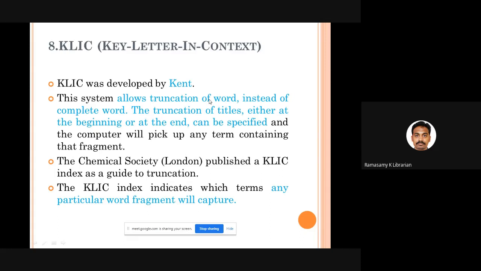And outline of can be removed. The emperor's new clothes: the can be removed. So you can decide which words can be truncated or removed so that the indexing of the remaining words can be prepared automatically in the shunting process. That is known as key letter in context.